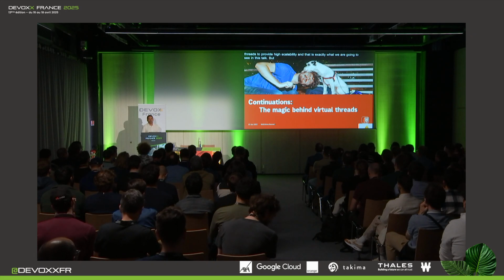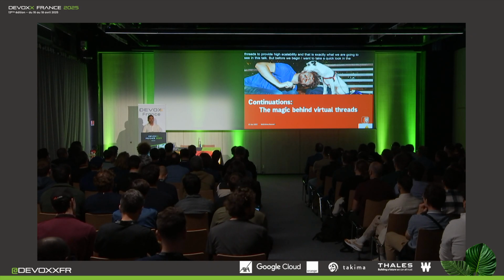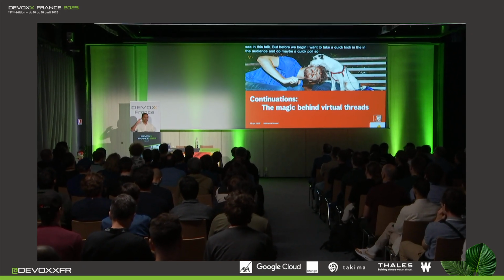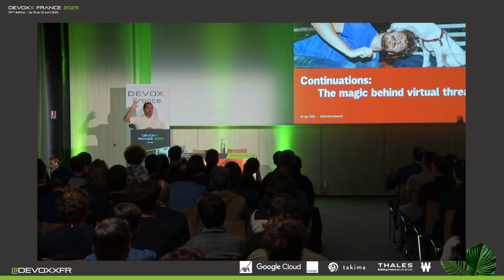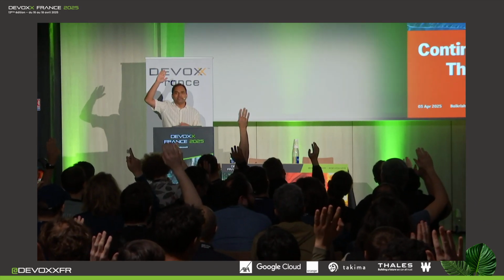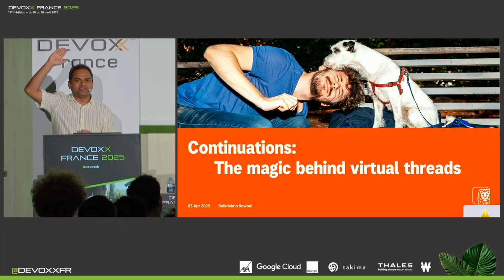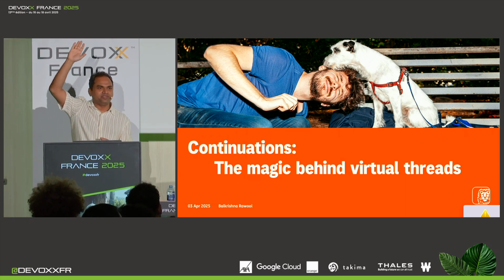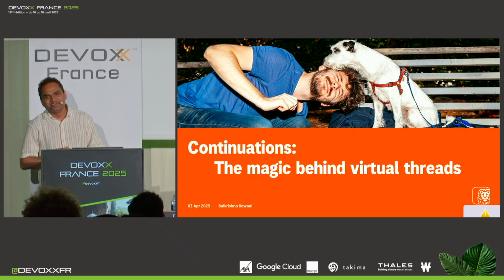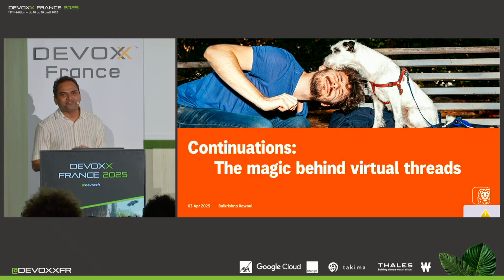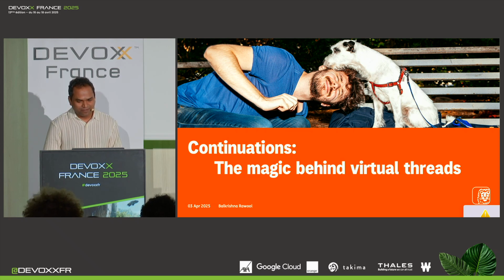But before we begin, I want to take a quick look at the audience and do a quick poll. Please raise your hand if you are using Java 21. It doesn't have to be production, it could be a simple app that you created. Let's say 50, 60% of the room. That's good, thank you. So all the people who raised their hands have the possibility to use virtual threads. Now raise your hand if you are using virtual threads in production or in a simple application. Well, that's really low, 10% or maybe less. Okay, that could be more. But thanks for participating in the poll and raising your hands.